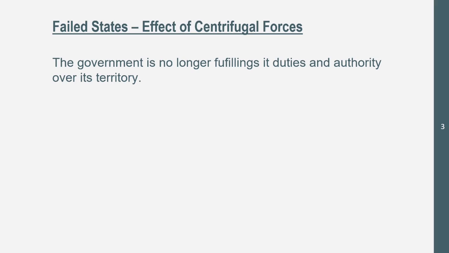Now let's get into some failed states, which are the first effect of centrifugal forces. We're going to go over 3 or 4 effects of centrifugal forces and 3 or 4 effects of centripetal forces. So, failed states, which is an effect of centrifugal forces. This is when the government is no longer fulfilling its duties and authority over its territories, basically neglecting its job as the government. Some examples of failed states are Afghanistan, Syria, and Yemen. I spelled Yemen wrong. I'm sorry if that offends anyone. But those are some examples of failed states. The government is no longer functioning like it's intended to. It's not fulfilling what it's supposed to do. And there's problems there.